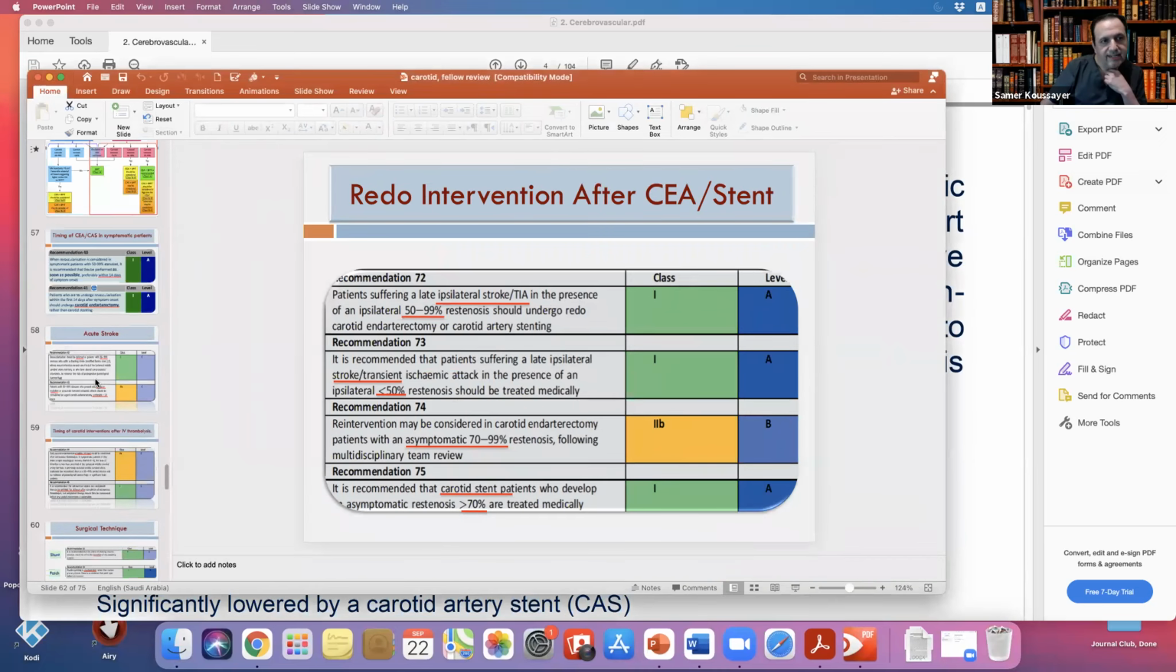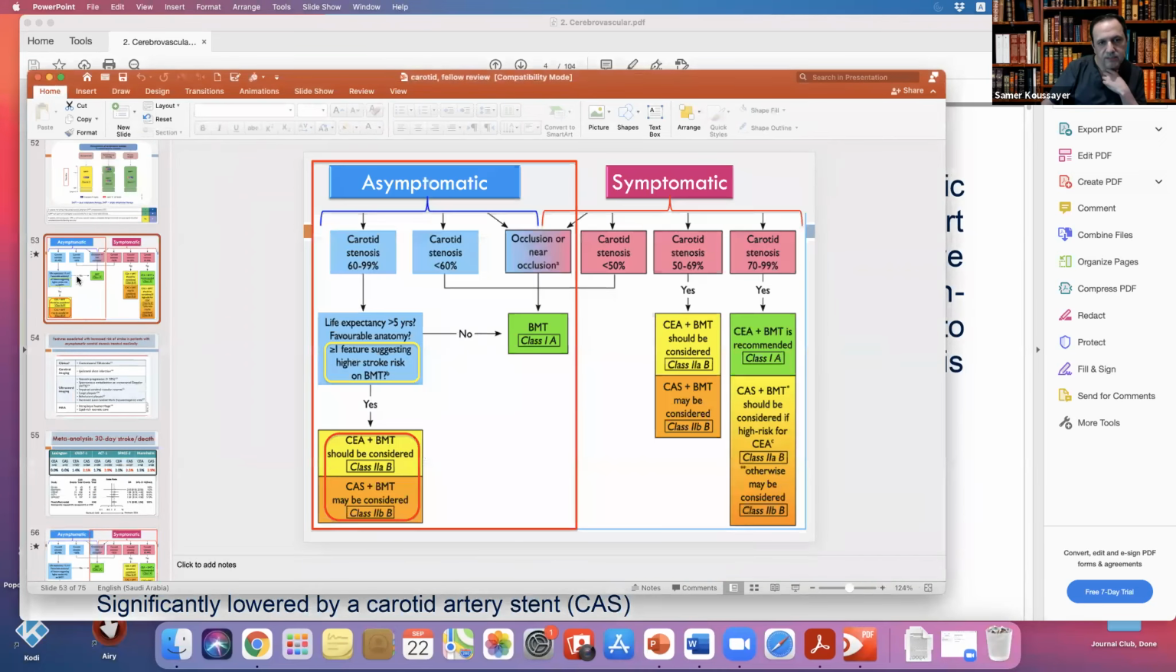If you go to the guideline here, asymptomatic, correct? Yes. The slide: life expectancy more than 5 years. This is the first thing, before you look at the other things. So if the patient has carotid stenosis, asymptomatic, 60 to 99%, the first thing is whether he has life expectancy more than 5 years and favorable anatomy, more than one feature that suggests high stroke risk, to decide on surgery. But if it's less than 5 years or he doesn't have these features we talked about before, then it will be medical treatment. Okay? Yes. Let's see what the question now is.